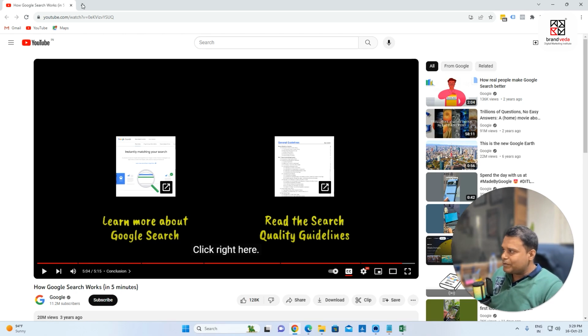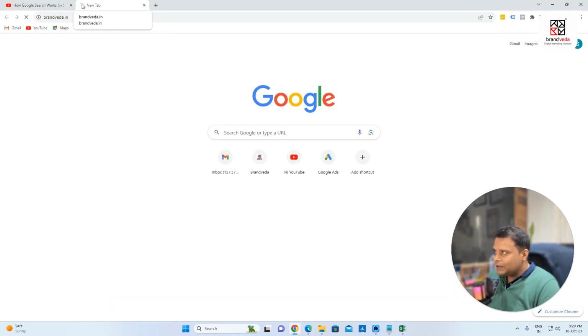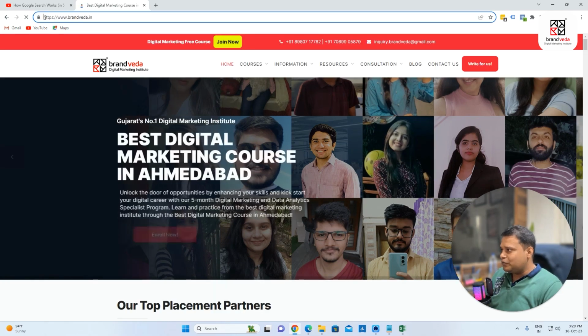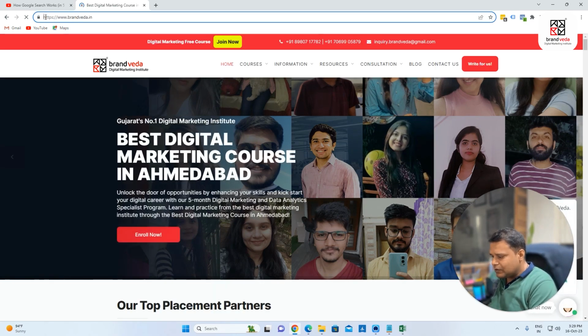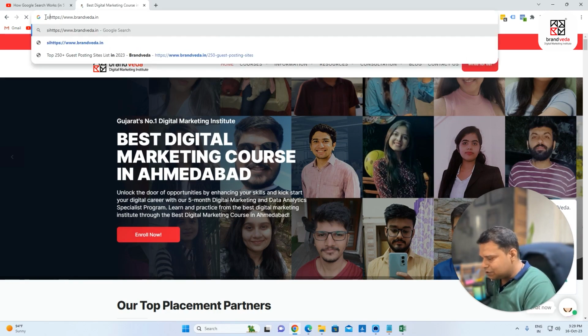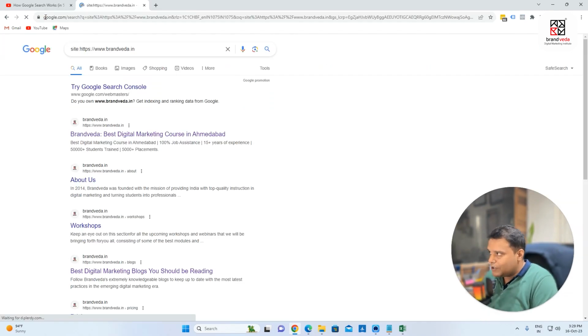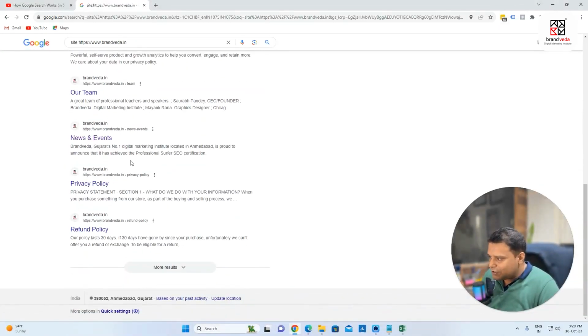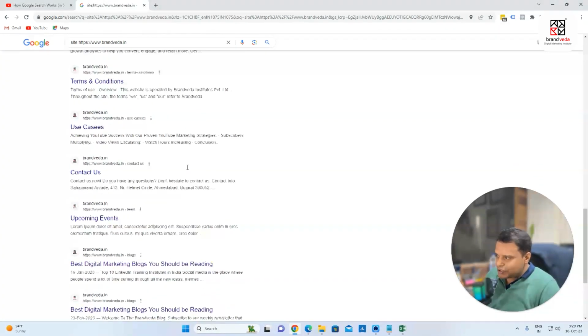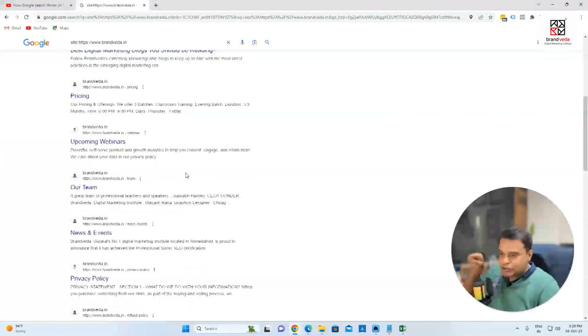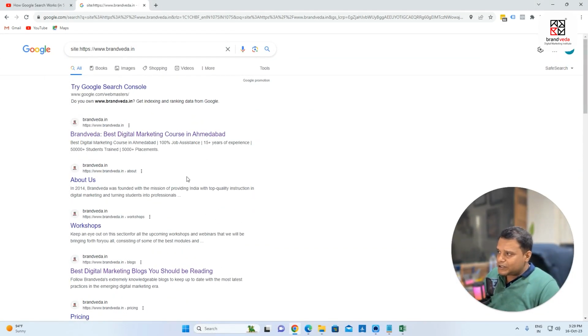So let me show you. For example, if I go to brandweather.in and put here site colon, you can see that these many pages Google has indexed about Brand Weather. So these are all pages which Google has indexed. This result is coming from Google's database, keep this in mind.